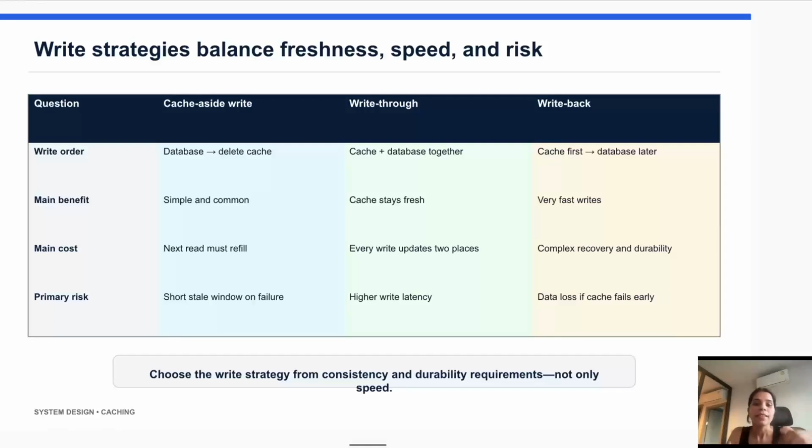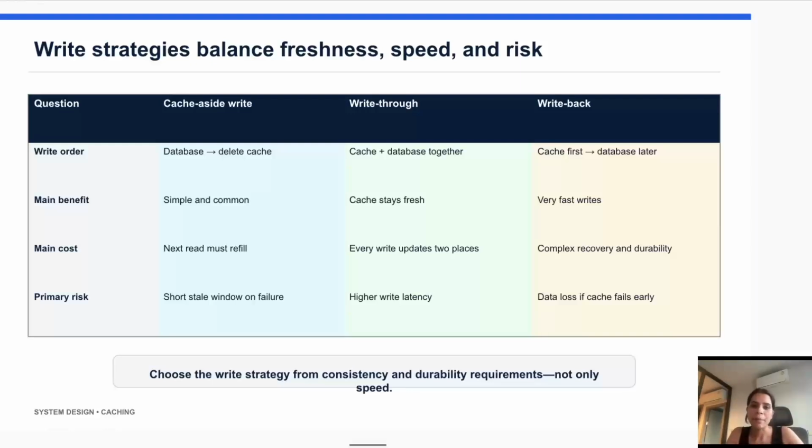The second strategy is write through. In this strategy, data is written to both the cache and the database together. The advantage is that the cache stays fresh. The disadvantage is that writes may become slower because we are writing in both places.